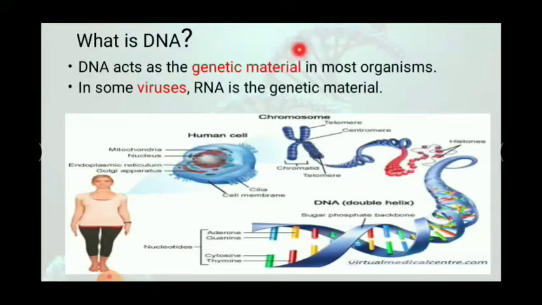Why I have written most of the organisms and not in all organisms or in every organism? Because in some viruses, RNA acts as the genetic material. Instead of DNA, RNA acts as the genetic material in some viruses like the retroviruses. Okay, and some viruses have both DNA as well as RNA as their genetic material.